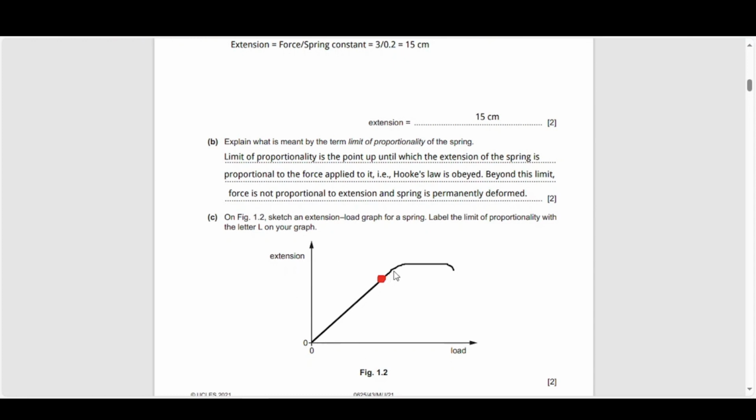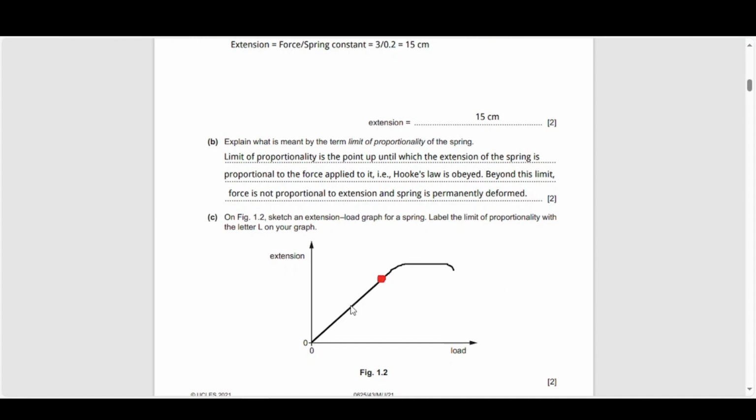And after that, you will still have an extension for the load, but you will get a non-linear extension, which means as the load is increasing, the extension initially increases and then it really doesn't, and then in fact it starts dropping off after a point. So I think it's a classic graph that you can draw. Obviously, I haven't drawn my curve in the best possible way here, but you should be able to do a better job with a pencil in an exam, hopefully. But that's just something to keep in mind.